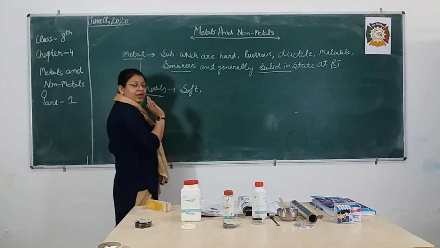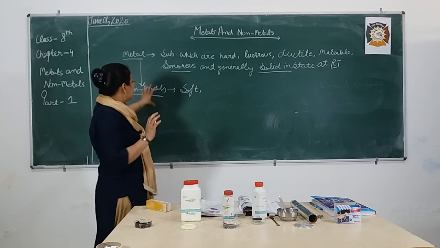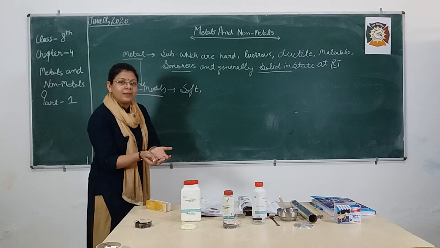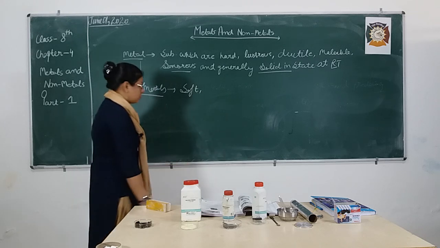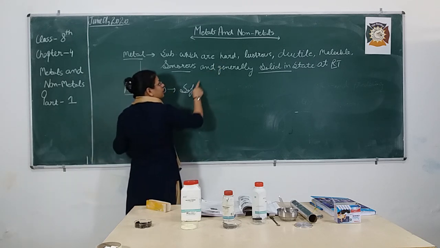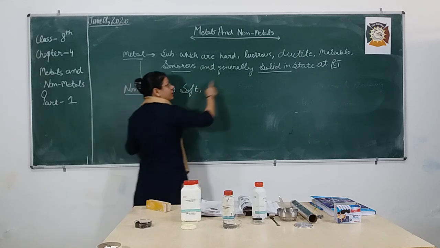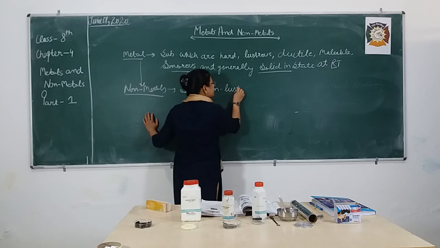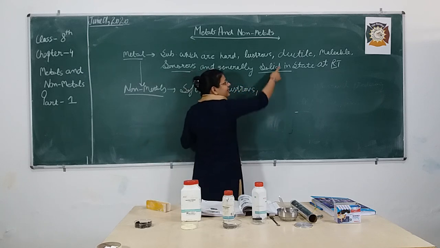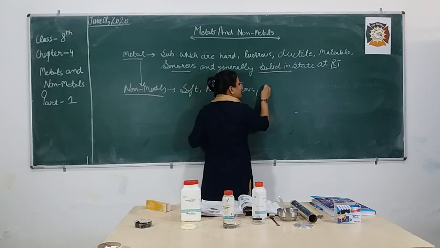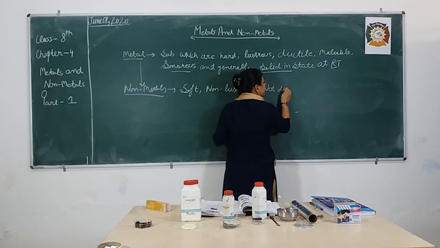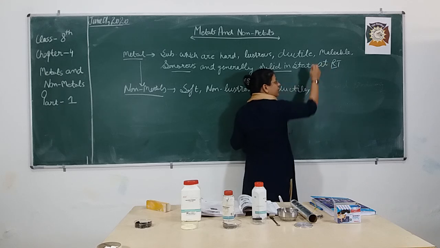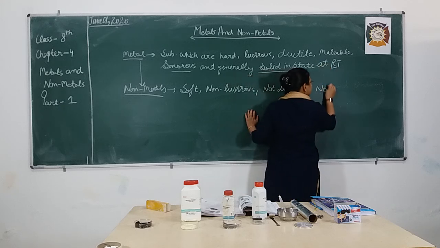Exceptions are also there, because this is science. These properties justify for most of the metals and non-metals, but there are certain exceptions. So metals generally are hard, non-metals are soft. Metals are lustrous, non-metals are non-lustrous. Metals are ductile, but non-metals are not ductile in nature. Metals are malleable, but non-metals are not malleable.